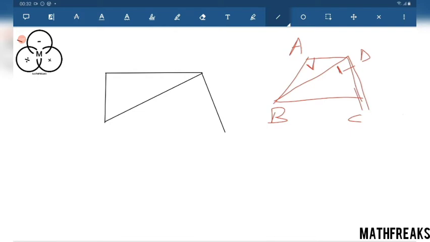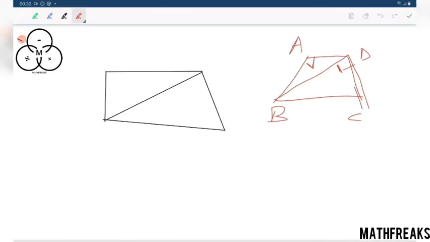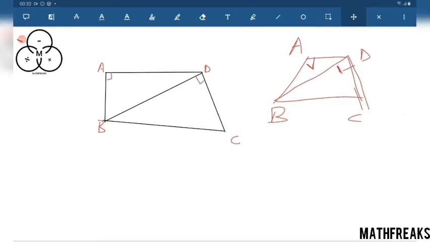This is a nice diagram. This is point D, this is A, this is B, and this is C. This angle is 90 degrees, and this angle is also 90 degrees.